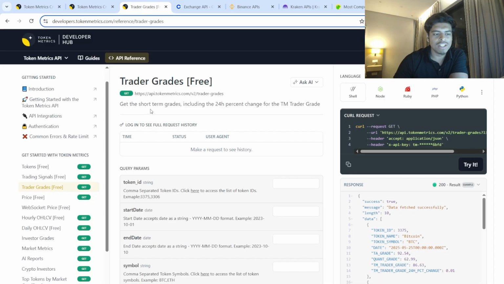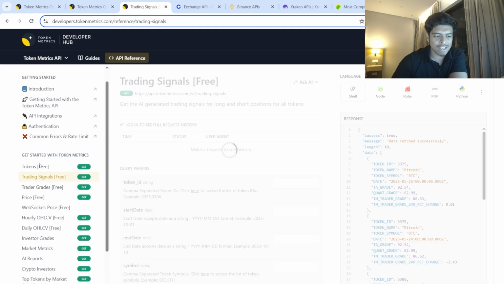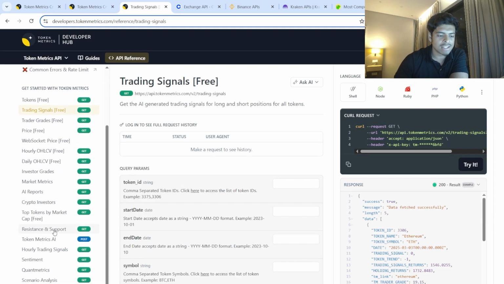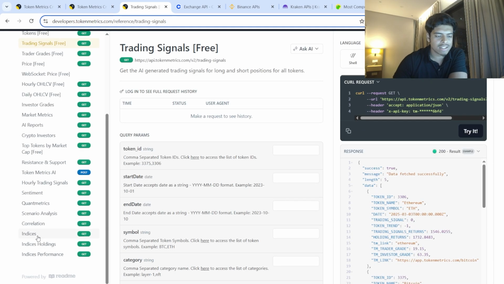Now, one thing that really stands out with the Tokenmetrics API and SDK, unlike other trading APIs, is the fact you actually get a lot more than just market data. You have over 20 different data endpoints, from market data to what really stands out to me, the trader grades, the trading signals, right? The investor grades, AI reports, and resistance and support. You've got a lot more things here like the Quant metrics, correlation, indices, and so on.